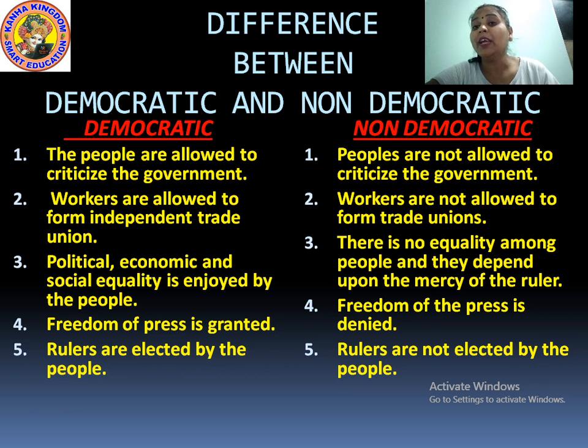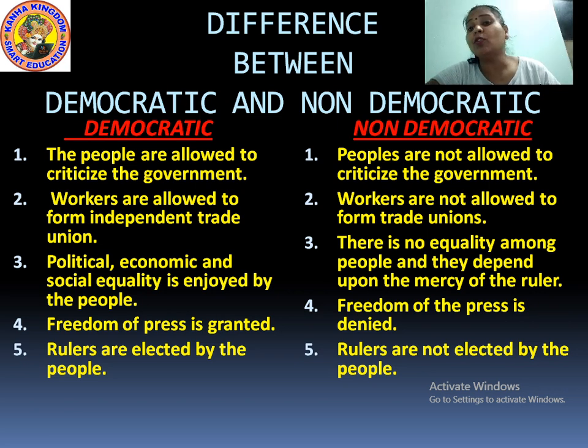Next point is that in the democratic type of government, people are able to make their independent trade unions. But in non-democratic, they are not allowed. Next, political, social and economic equality is enjoyed by the people in a democratic type of government.